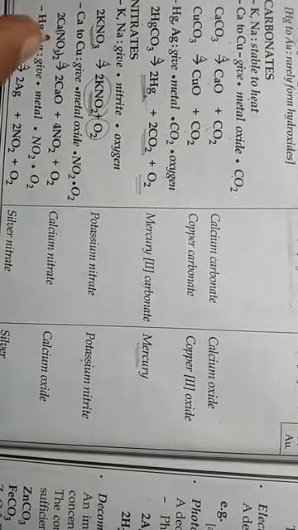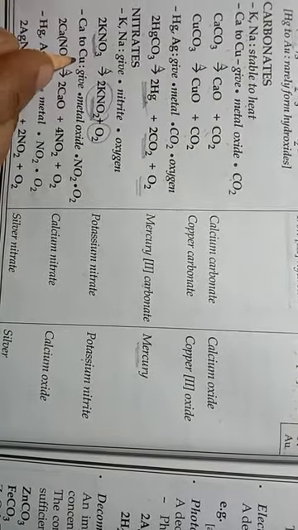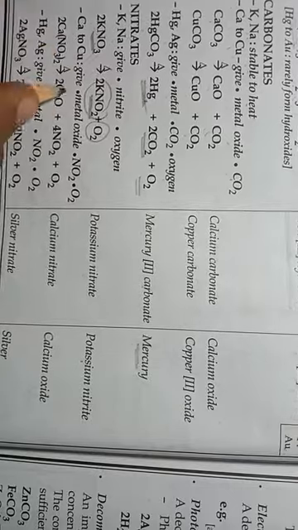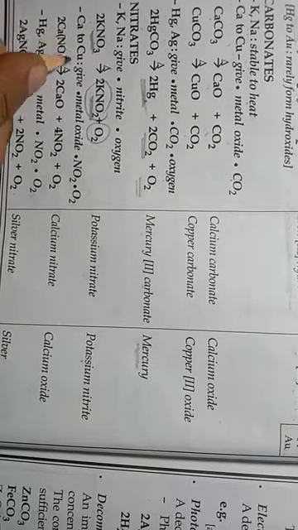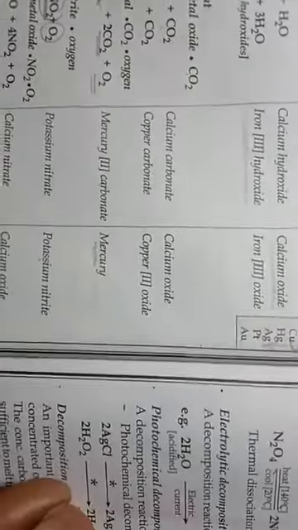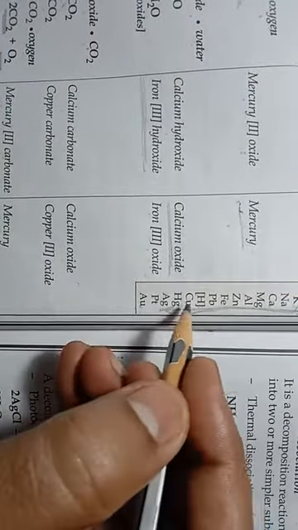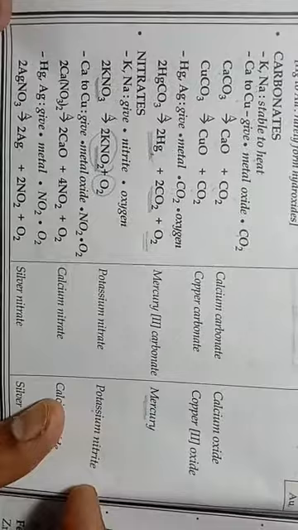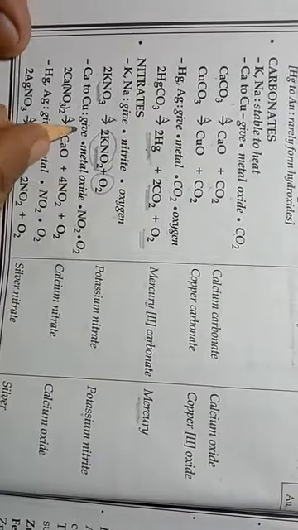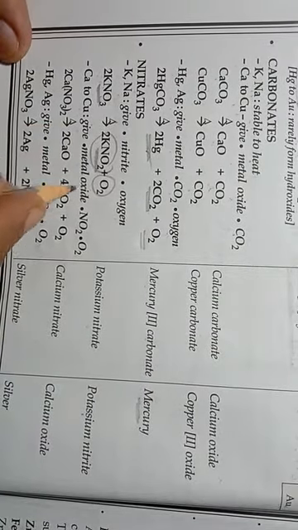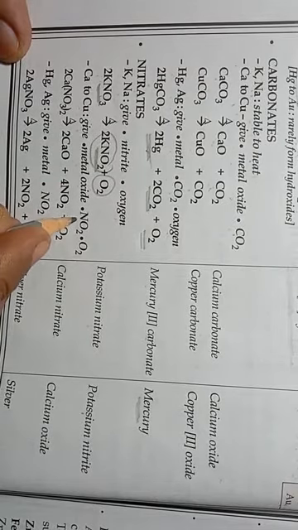Now next is calcium to copper, the metals present here in the activity series. They give metal oxide plus NO2, meaning nitrogen dioxide, and oxygen.